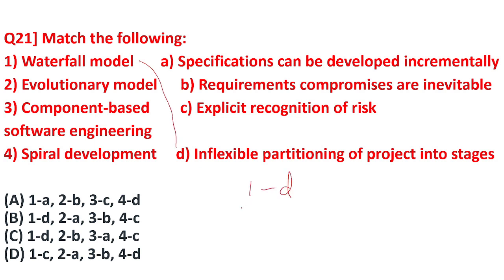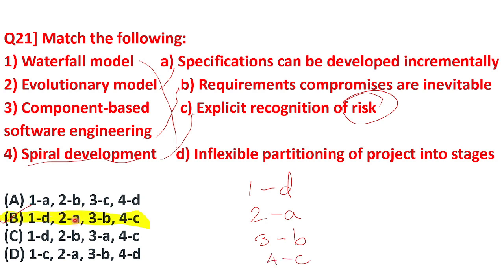So 1 is D. Next is the evolutionary model. The answer for this is A, that is, specification can be developed incrementally. Third is component based software engineering. The answer for this third option is B. Here the requirements compromises are inevitable. Fourth is spiral development. For 4, the correct option is C: explicit recognition of risk. There is a lot of risk involved when you use spiral development. So the correct answer for this question is B, that is 1D, 2A, 3B, 4C. This is the correct ordering.